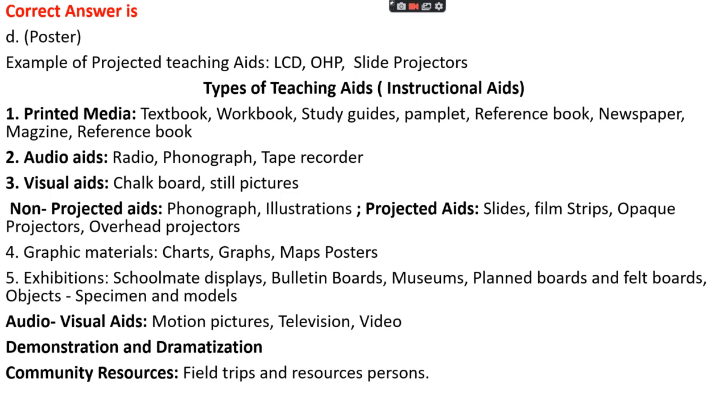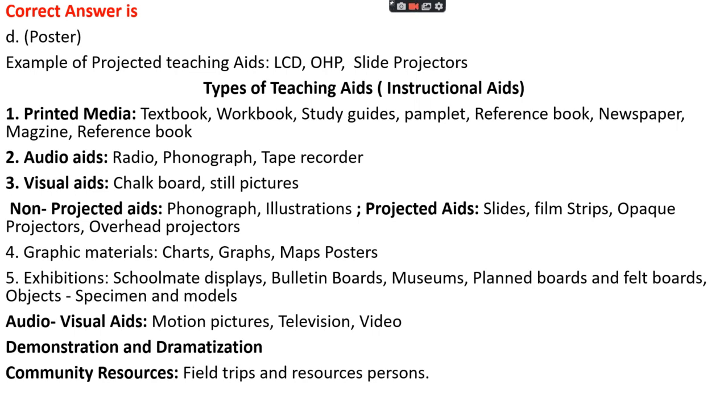Here are some types of teaching aids, that is instructional aids. First is printed media, which include textbook, workbook, study guides, pamphlet, reference book, newspaper, magazine, etc. While audio aids include radio, phonograph, tape recorder. Visual aids include chalkboards, still pictures, and there are non-projected aids as well, which include phonograph, illustrations, and projected aids, which include slides, film strips, opaque object projector, overhead projector, OHP.